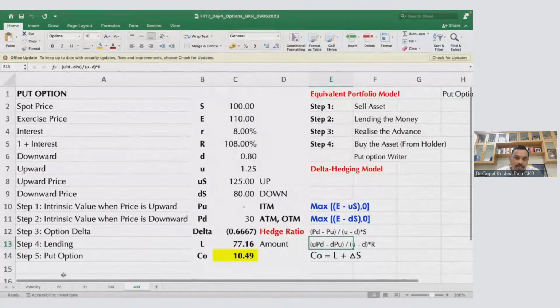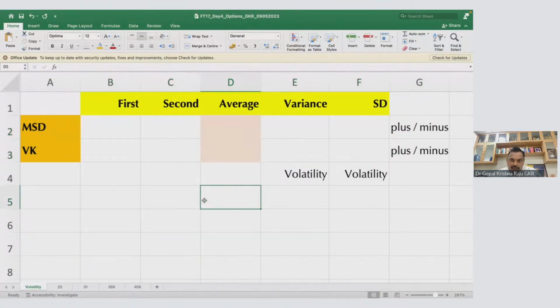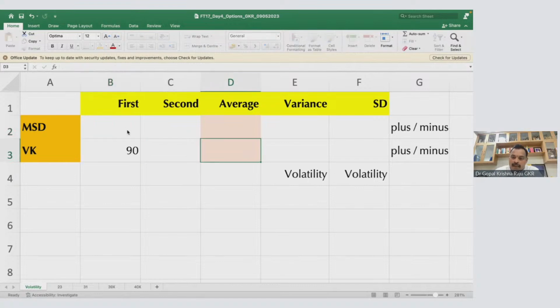So what I will do, I'll first take you to a simple question. First, I'll explain the volatility part. So this is an IPL season. Say there are 2 players I'm going to analyze: Mahendra Singh Dhoni and Virat Kohli. Let us say it is season 1 and season 2. In season 1, Virat Kohli scores 90, and in the second season he gets 0. So what is his average? His average is 45.